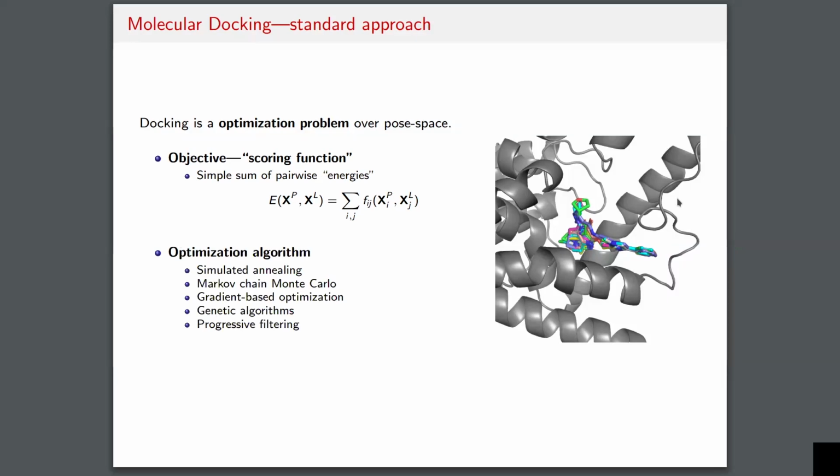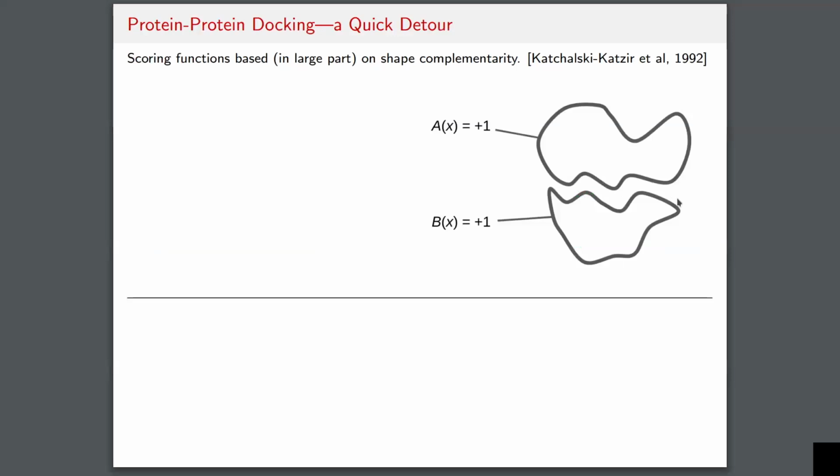You then have a whole host of possible optimization algorithms for optimizing this scoring function, the details of which I will certainly not have time to cover today, but there's been decades of literature on combining various options of scoring function and optimization algorithms to try to find the best possible pose in the fastest manner possible. And as you can imagine, this process can be quite slow. Now, what we would like to do is to take an alternative approach for how to parameterize this scoring function, and in particular, how to learn a scoring function that might be optimized in a faster manner.